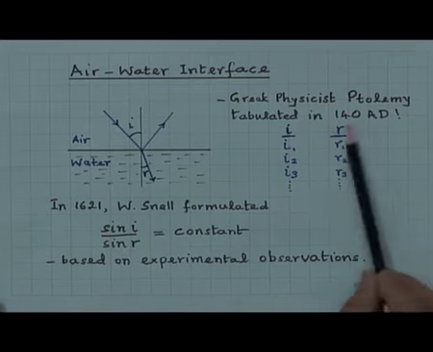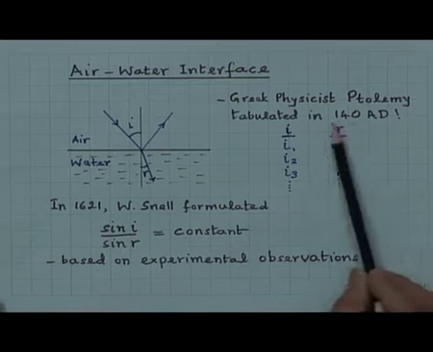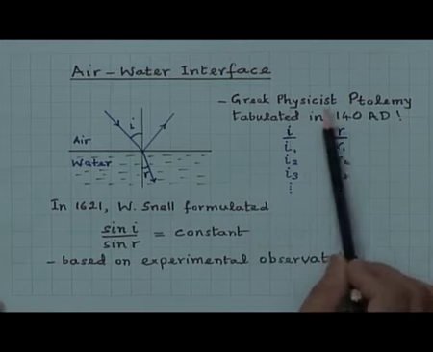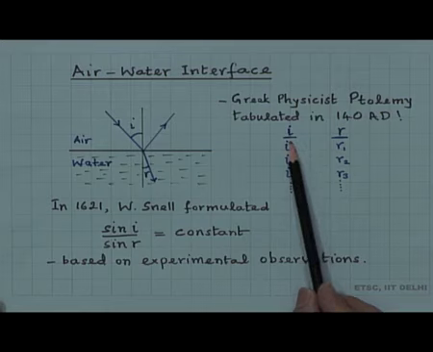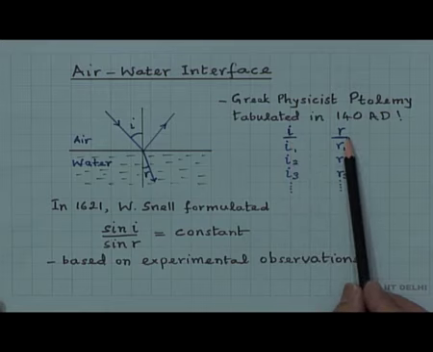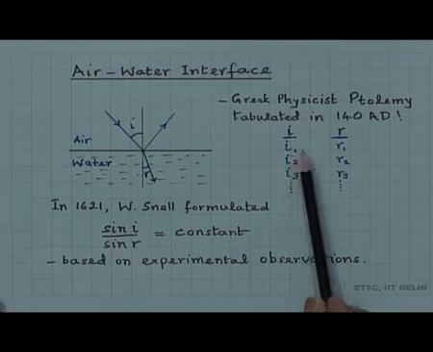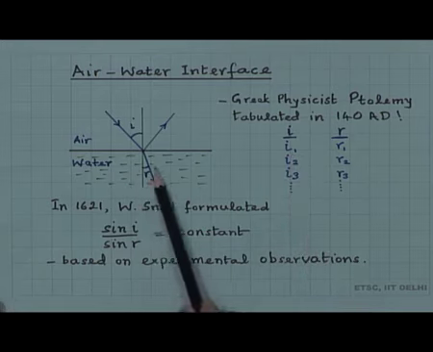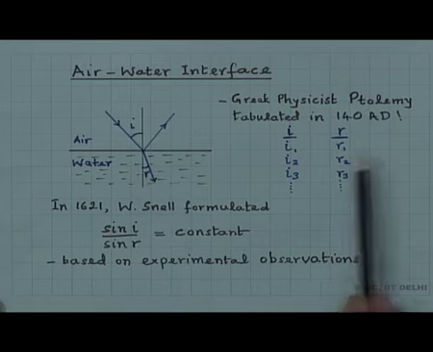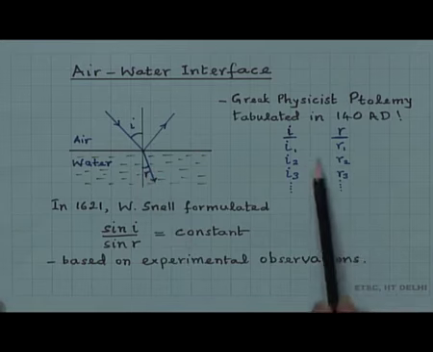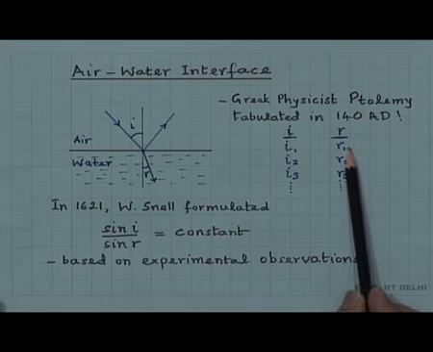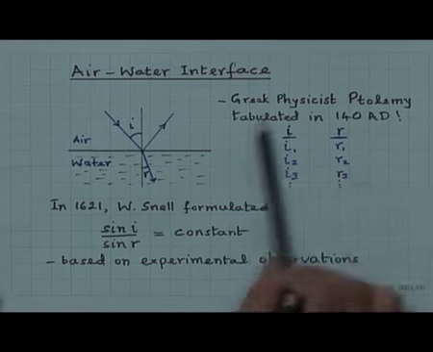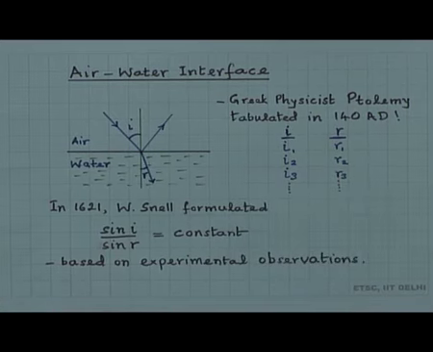As long ago as the year 140 AD, the Greek physicist Ptolemy had tabulated the angle of incidence and the angle of refraction. For different angles of incidence i1, i2, i3 etc., he had measured the angle of refraction and tabulated it as a table. If this is the angle of incidence, then this will be the angle of refraction. But he did not know any further about the relation between them.